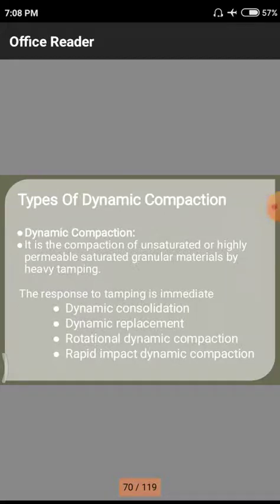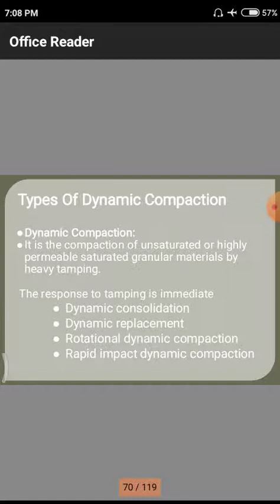In the previous class itself, we discussed these different types of dynamic compaction. Dynamic means whenever a vehicle or any other extra material is moving on a particular substrata or strata, automatically the ground will be densified by a proper mechanism. That means whenever there is a moving object on the particular strata, it comes under dynamic. That means we have static and dynamic.